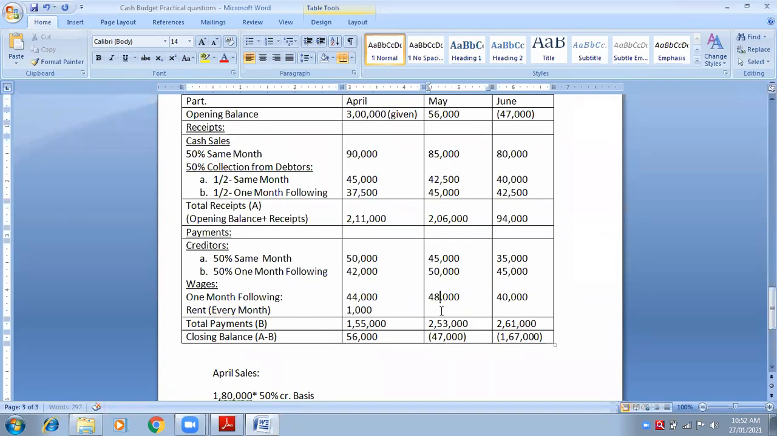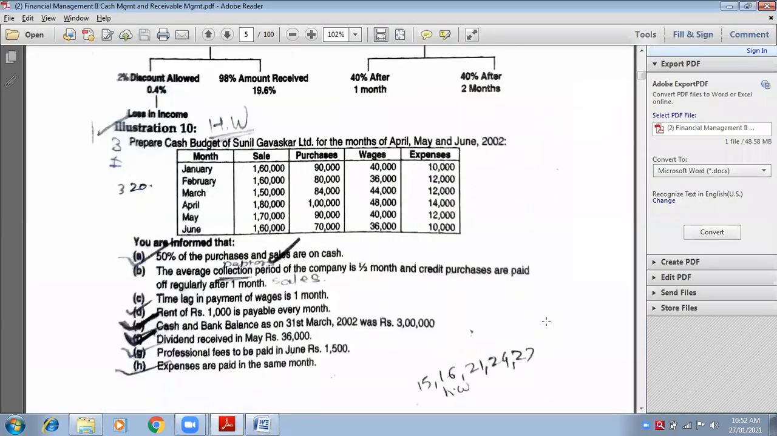1,000 in April, 1,000 in May, and 1,000 in June. Every month. Is it clear now? Yes, ma'am. Okay. After rent, we have the closing balance of March, which was our opening balance of April, and we have shown that.